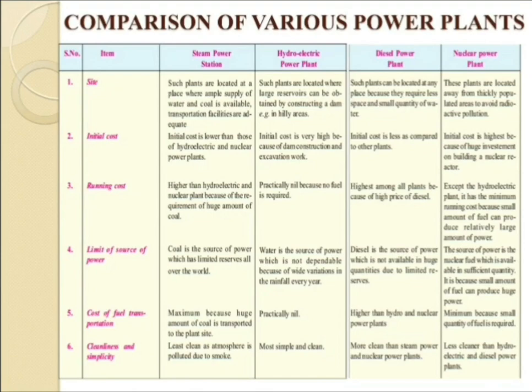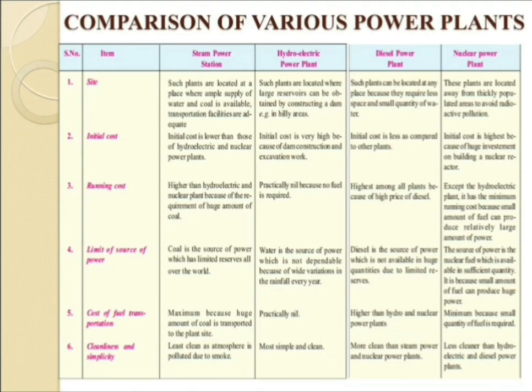Now the third one, that is the running cost. For the steam power station, running cost is higher. For the hydroelectric power plant, if we go through the practical side, there is zero running cost for the hydropower station. The diesel power plant has the highest running cost among all the plants because of the high price of diesel. And the last one, the nuclear power plant, has a minimum running cost because a small amount of fuel can produce a relatively large amount of power.